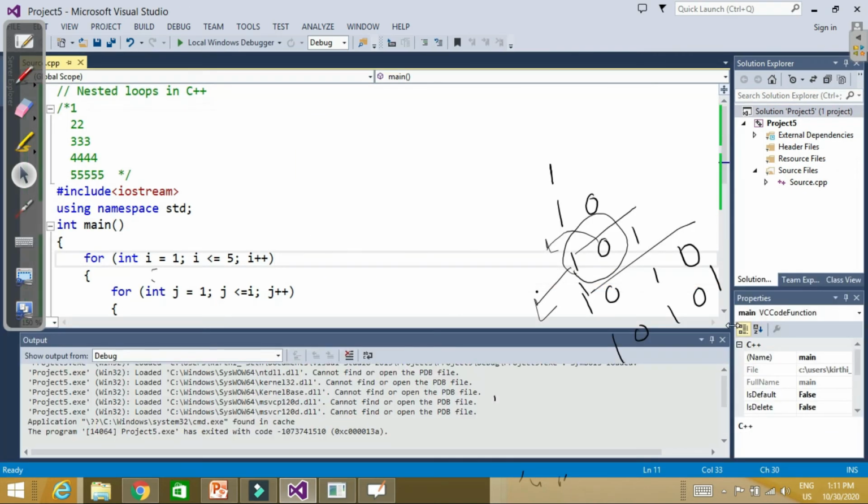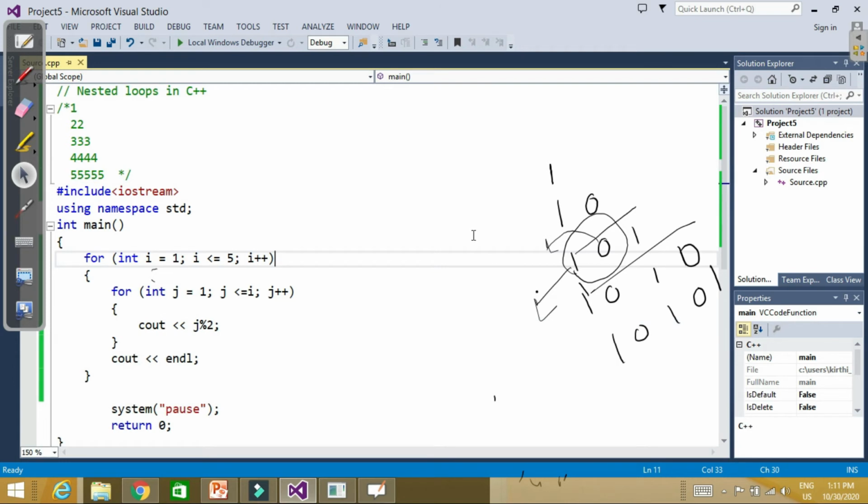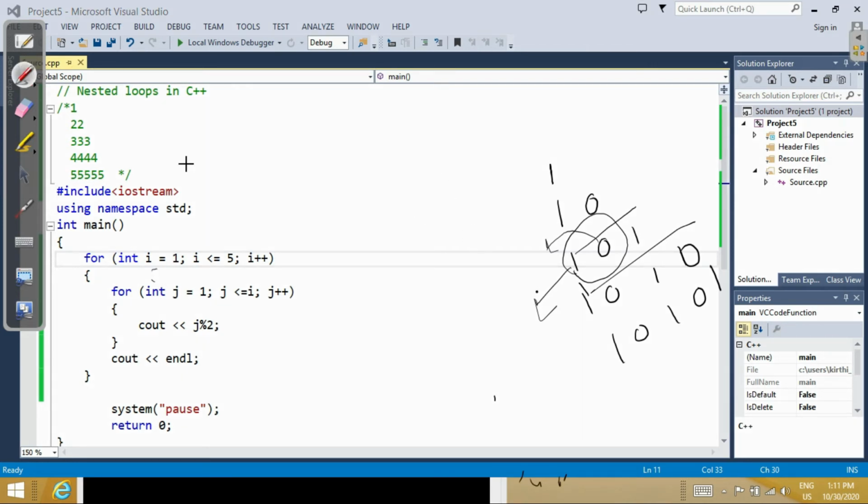Now let's say we don't want to print this. What do we want to print? Let's say we want to print 1, 0 0, 1 1 1, 0 0 0 0, 1 1 1 1 1.